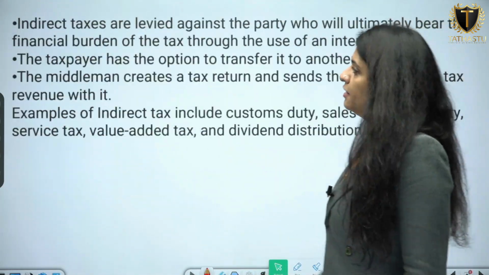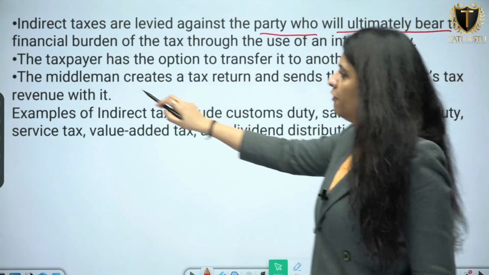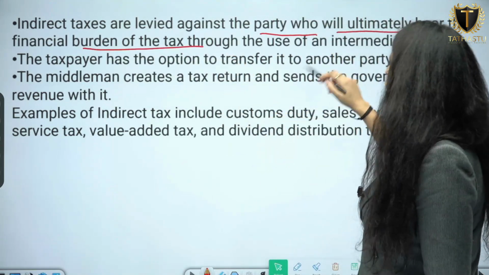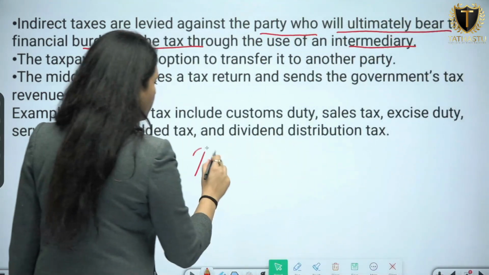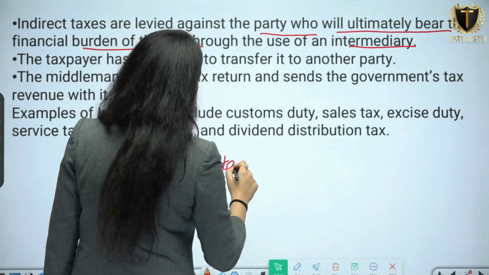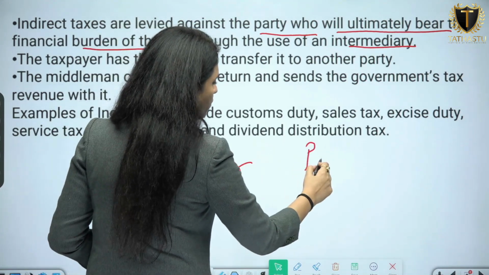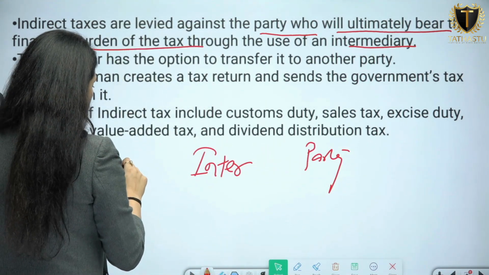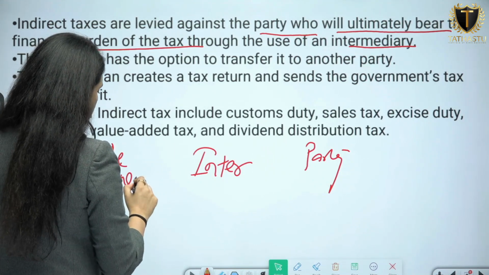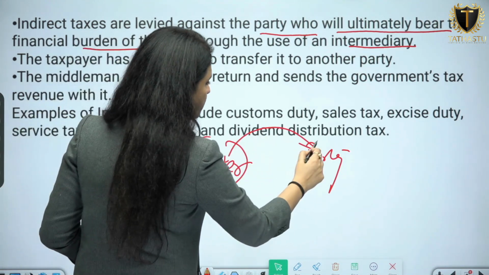And indirect taxes are levied against the party who will ultimately bear the financial burden of the tax through the use of an intermediary. So there will be an intermediary. Okay? The tax is levied on one party, and there's an intermediary who will shift it to the second party.